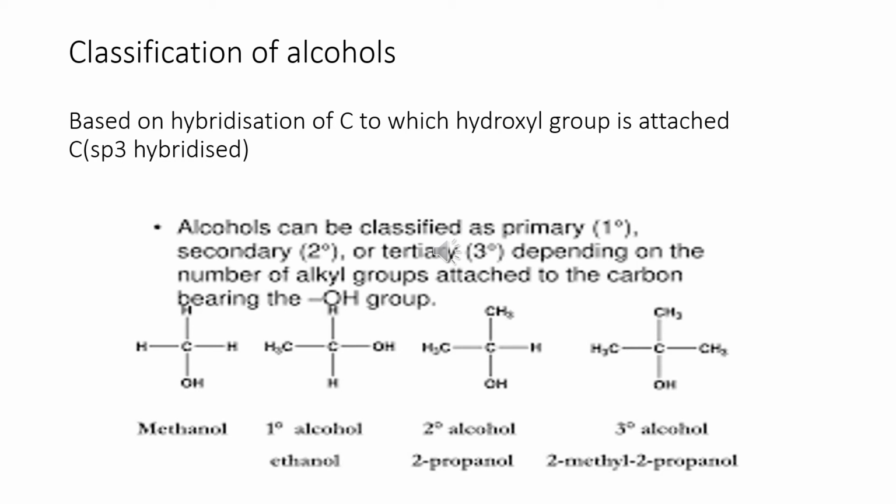So under this classification, we see that OH is linked to a carbon which is sp3 hybridized, and it can be further classified as primary, secondary and tertiary alcohol. We also sometimes refer to this as 1 degree, 2 degree and 3 degree alcohols.